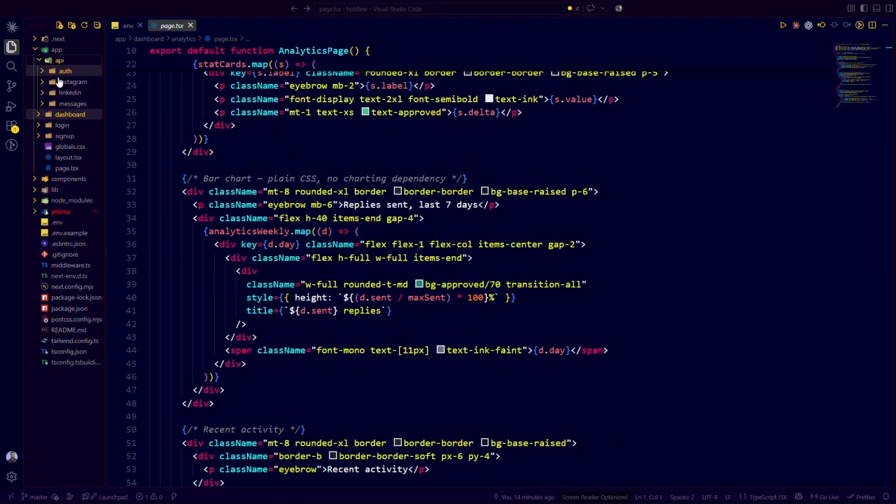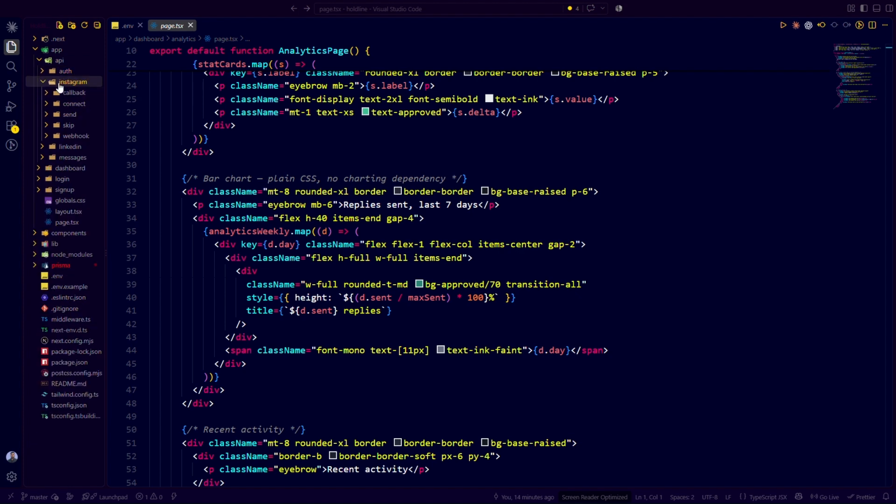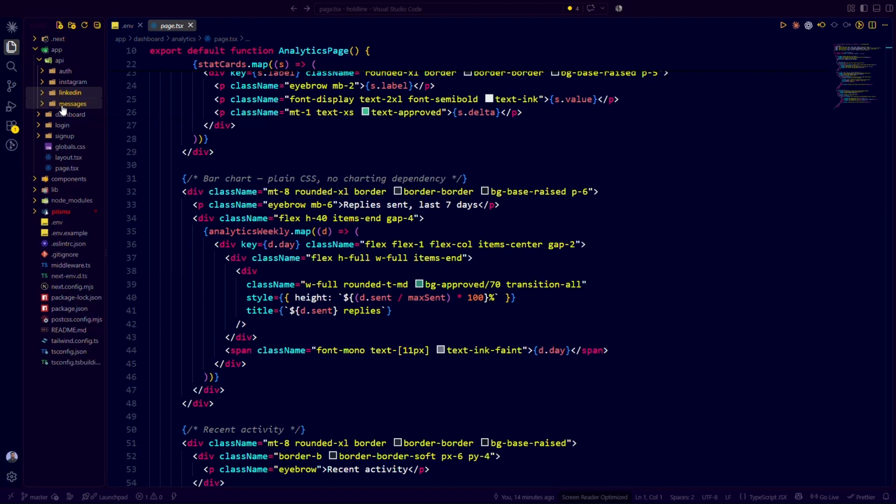Then the API section is over here. These are the auth related APIs that we have implemented. Then we have the Instagram related APIs like callback, connectors, send, skip, and webhooks. All these things are mentioned over here. Then we have these for LinkedIn: there's a callback API, a connector API, and then a share API. Then we have the messages APIs as well.